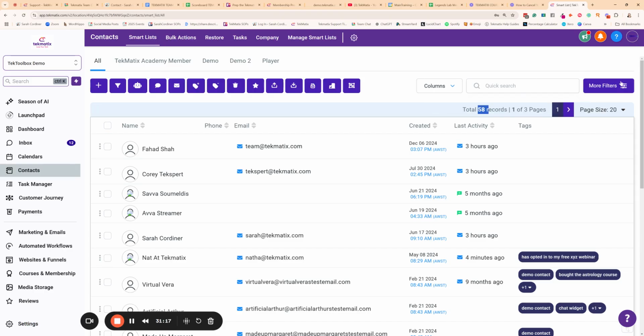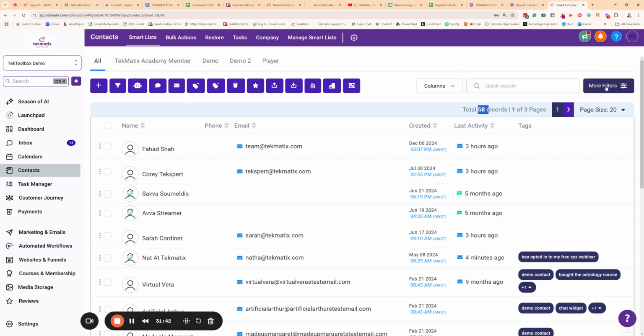You're using filters to create these smart lists, which are ever-changing and updating lists based on certain tags or conditions or behaviors of your contacts. And this is going to become very important when you start learning how to use workflows later, because depending on what people have bought from you or how they joined your list, you can tag them accordingly, okay?